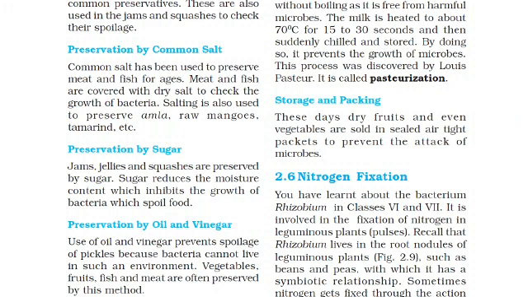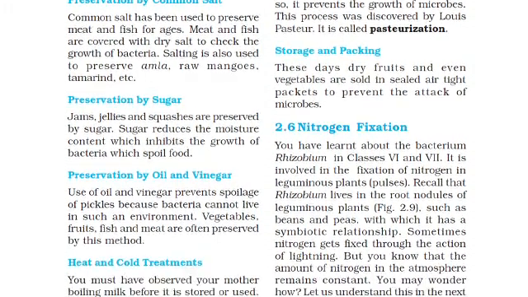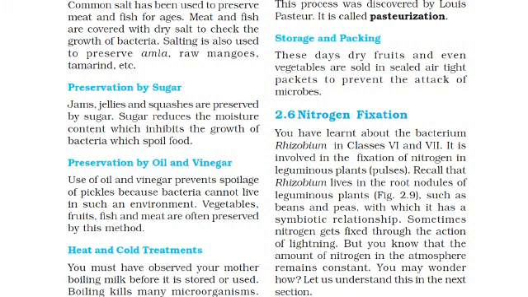Now, Rhizobium is a bacteria which lives in the root nodules of leguminous plants. There are nodules present on the roots, and it lives in those only. Examples are beans and peas, with which it has a symbiotic relationship. What is symbiosis? One provides food and another provides shelter. That is the symbiotic relationship.